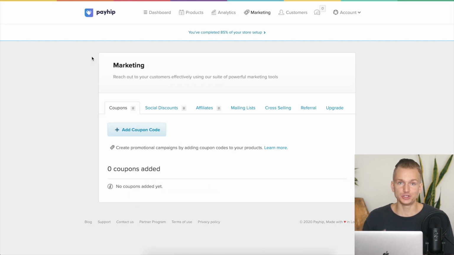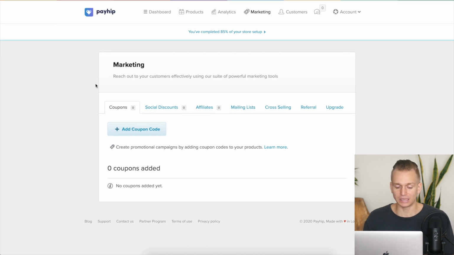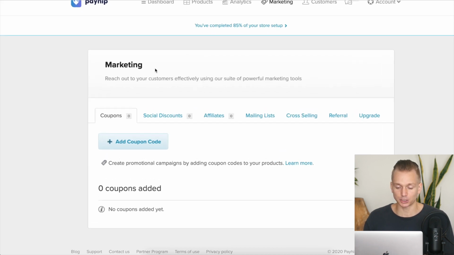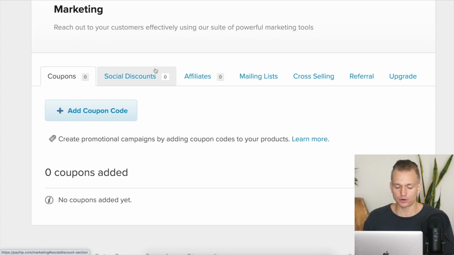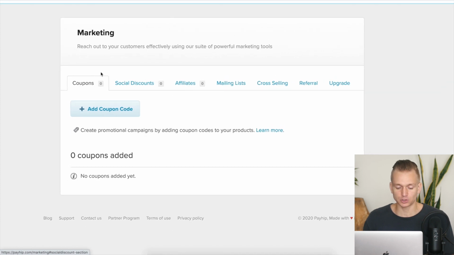The one thing I do like about Payhip quite a bit is that they have this marketing section here. As you can see, they offer you a few different things: coupons, social discounts, affiliates, mailing lists, cross-selling, referrals, and upgrades. With Shopify, right off the bat, you do get coupons as well, and you do get some emailing features as well.